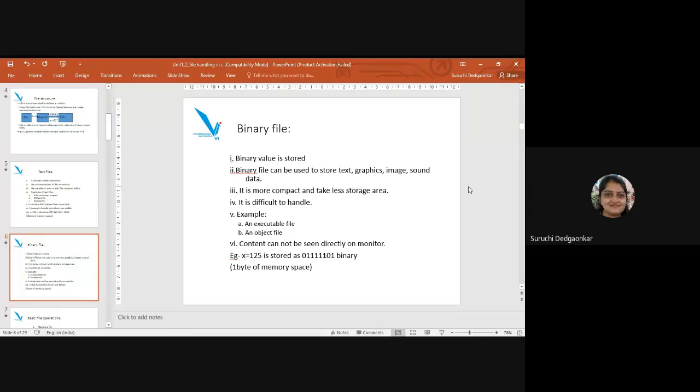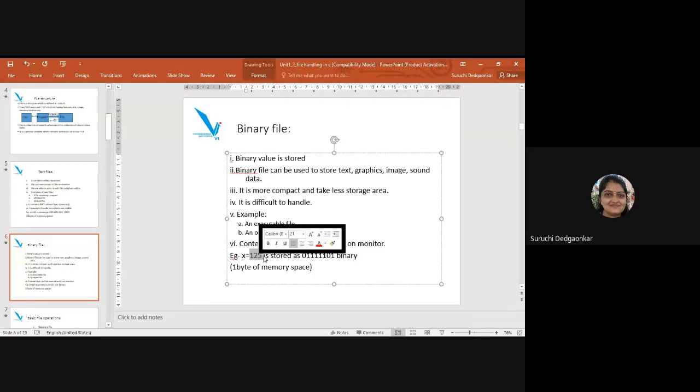How? Example is same, 125. Suppose we have to store in binary format, then it will be converted to this binary format. This will be written into the file, which is taking only 1 byte of memory. So it is compact and takes less storage data as compared to text files.